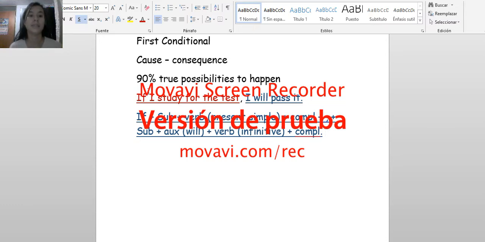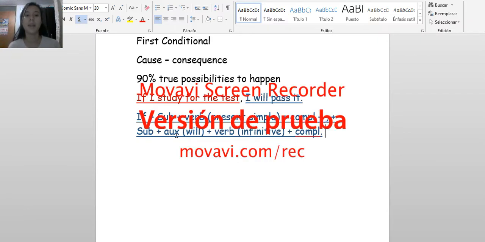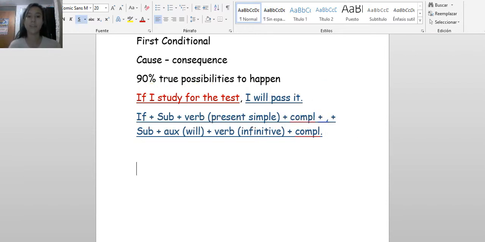If I study for the test: I is the subject, study is the verb, for the test is the complement. We have the comma, then we continue with the subject, then the auxiliary will, that is the future, the verb in infinitive, and the complement, it, referring to the test.